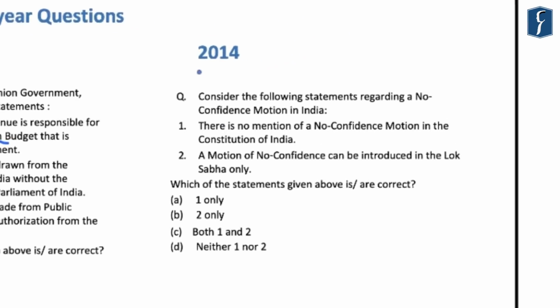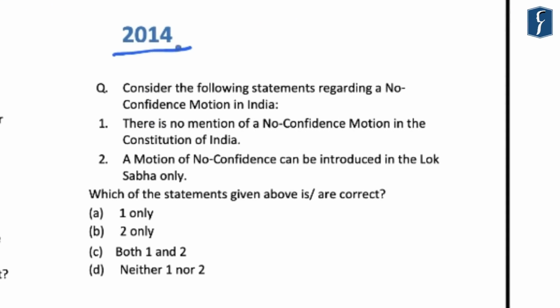The question that was asked in 2014 was related to the no confidence motion, and in this the first statement was correct because there is no mention of a no confidence motion in the Constitution of India, and this is a convention of the parliamentary system. The second statement, that a motion of no confidence can be introduced in the Lok Sabha only, is also correct. This is because the Council of Ministers is responsible to the Lok Sabha only, and this no confidence motion is passed in the Lok Sabha to defeat the confidence of the House in the Council of Ministers. And hence, the correct answer here was C, both 1 and 2.